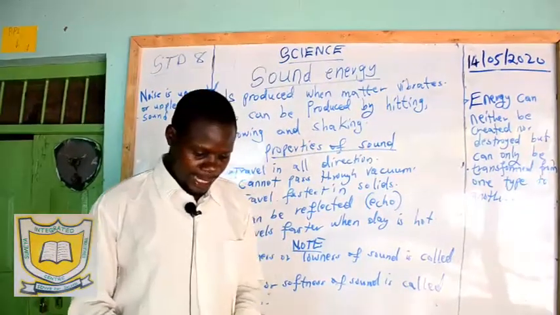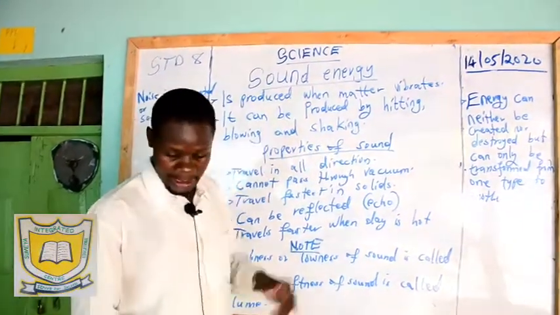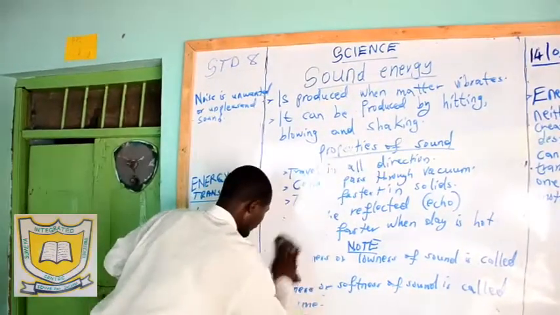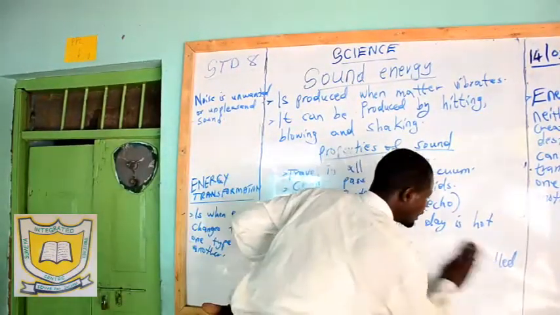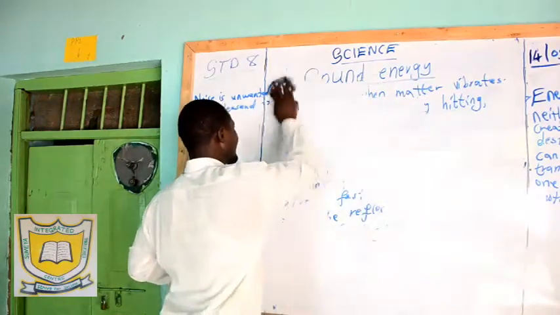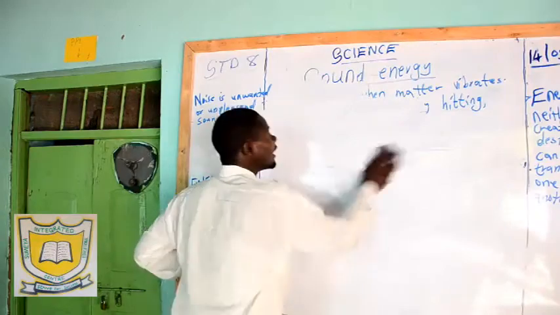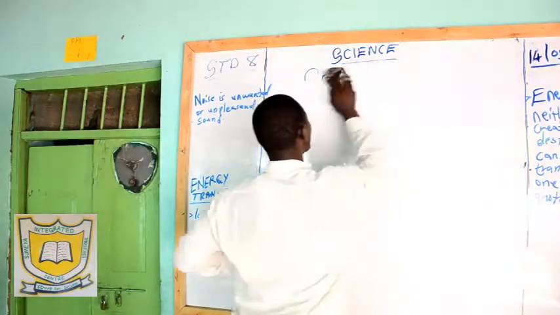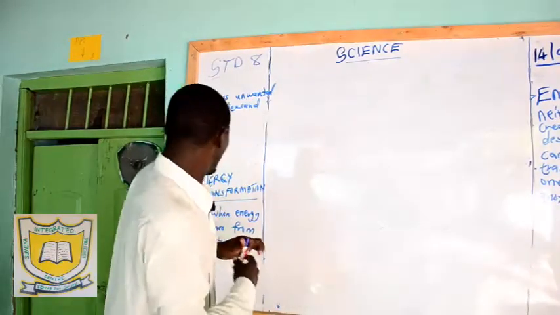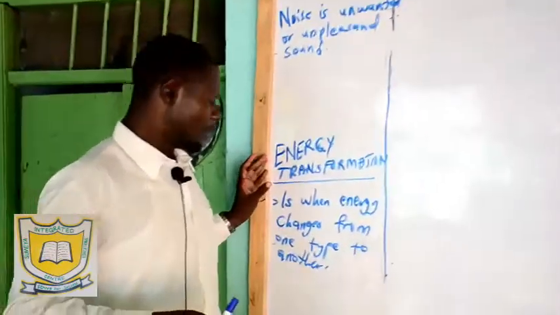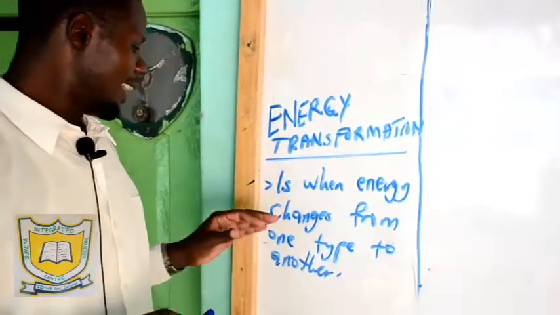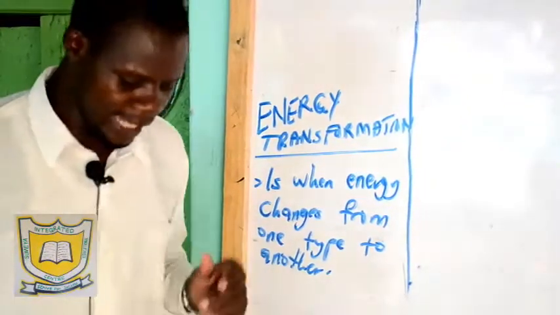Now, moving to the third subtopic under the topic energy, which is energy transformation. After dealing with all the 6 types of energy, now we are moving to energy transformation. Now, what is energy transformation? We say that energy transformation is when energy changes from one type to another.